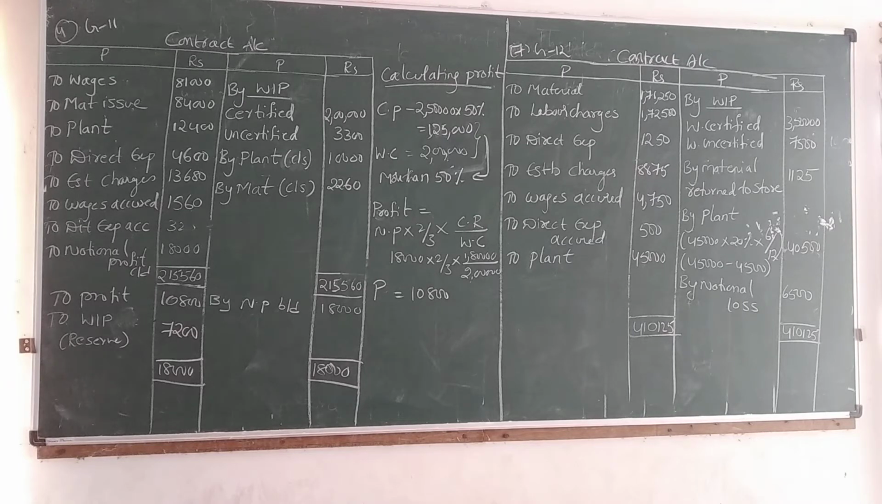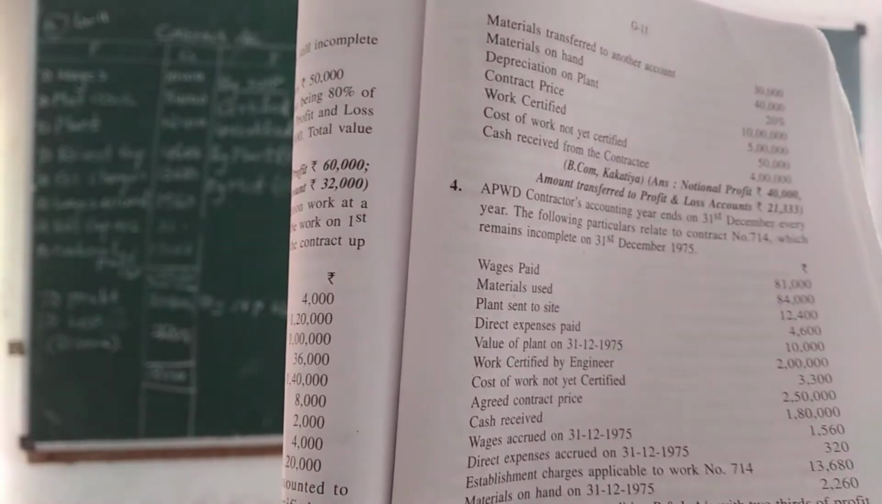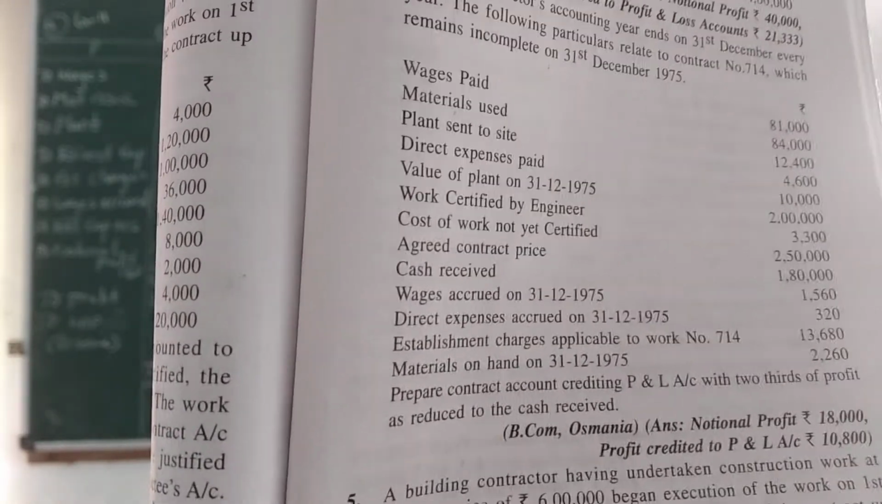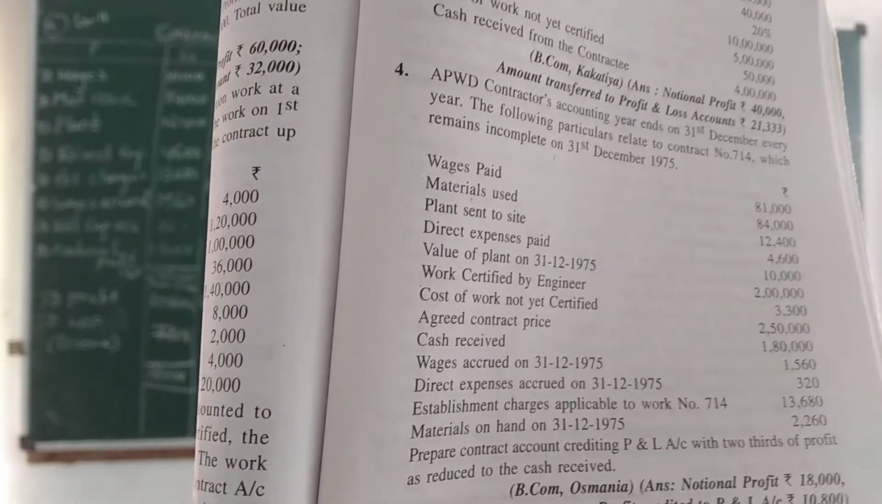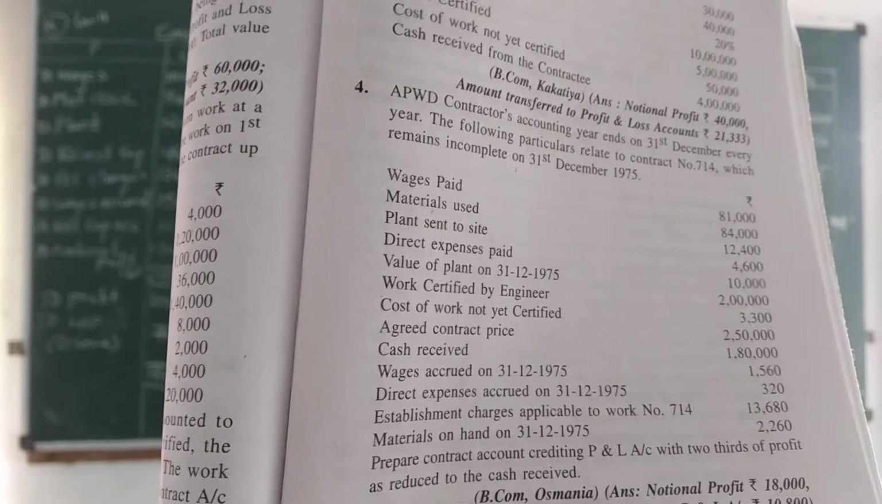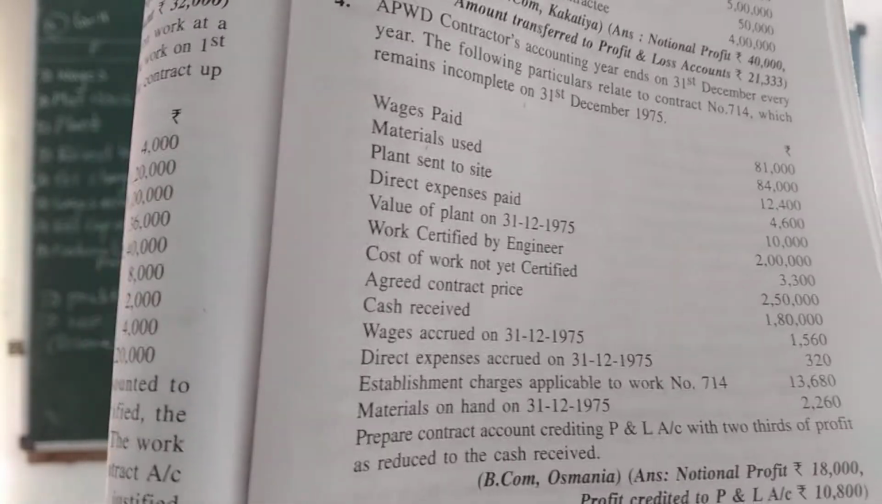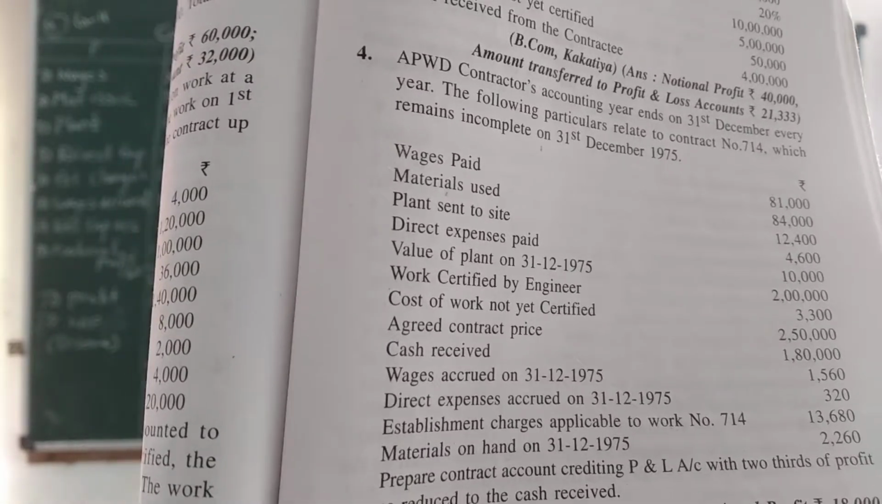So today, first of all, I will explain the question. Once you see the question, the fourth question. Here, APW contractor's accounting year ends on 31st December every year. The following particulars relate to contract number 714, which remains incomplete on 31st December 1975.